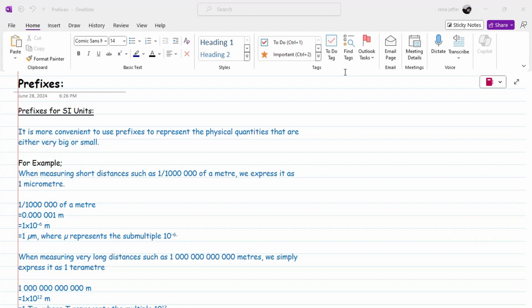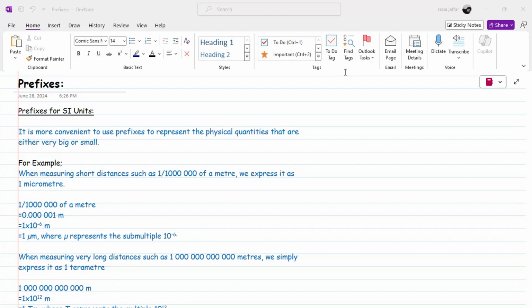So for that, we use prefixes, because prefixes reduce the number of digits. How they reduce it, we will see later. Similarly, we may have a very small value. For example, our human body is composed of cells.